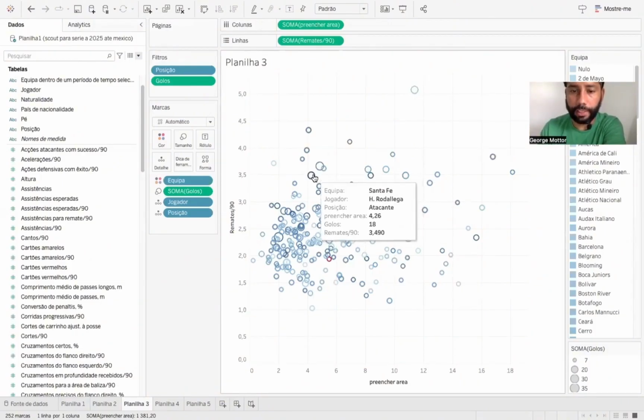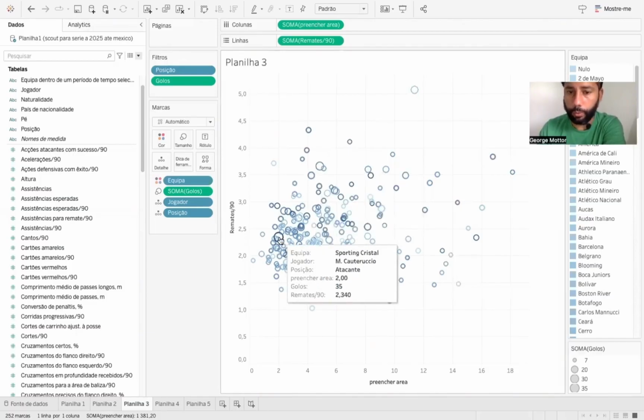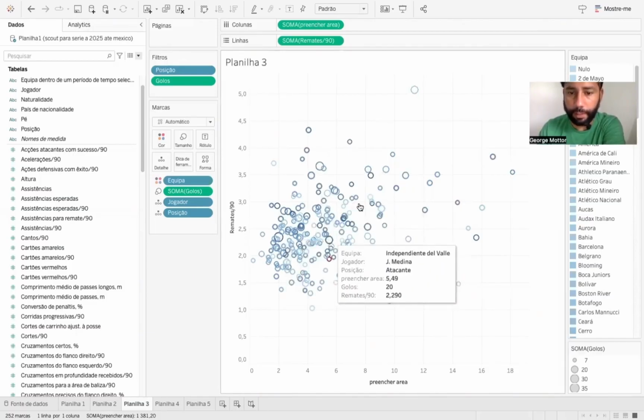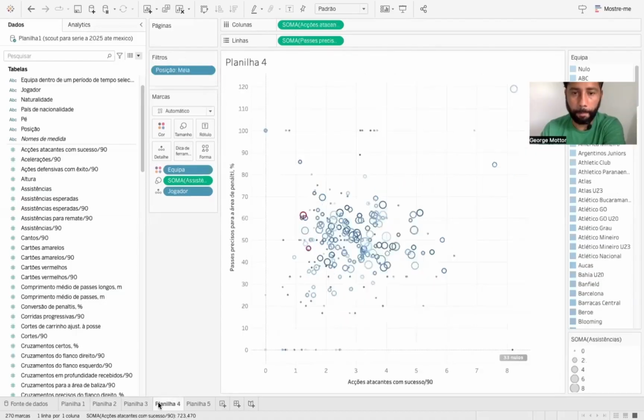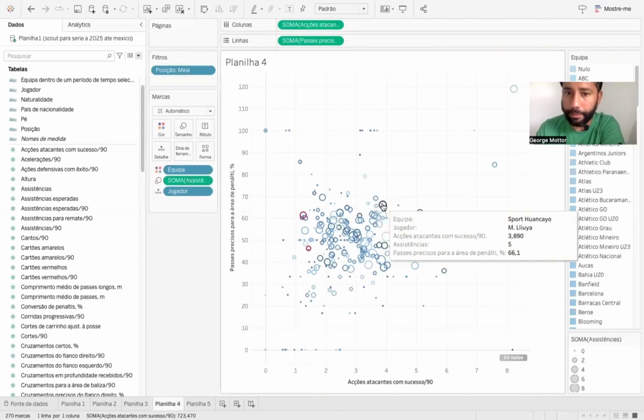So attackers are coming. Oh, Rodalega, who is already known to us. He played for Bahia. Ace is also known to us. Cauteruccio is known to us. So we're checking here. And here at Fluminense, John Arias is the one who stands out most in this situation. Anderson, in this particular situation, we're looking at successful offensive actions per 90 minutes with precise passes delivered into the penalty area, okay? And I've categorized this as a really impactful assist.